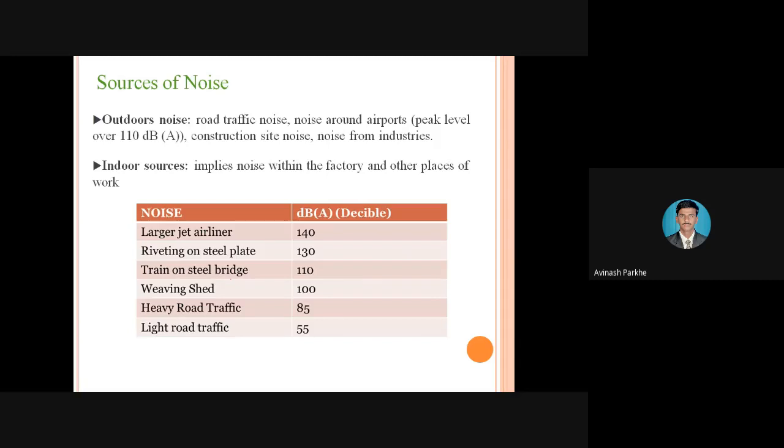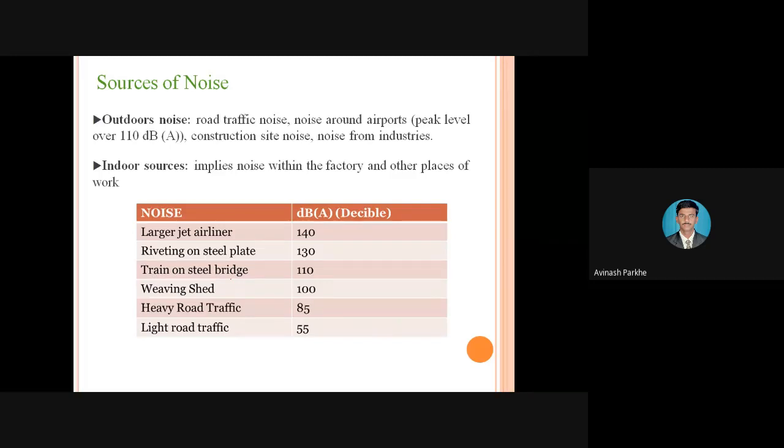Then, these are some sources of the noises. As I have given the example, if your industry is near an airport, some high decibel noise is there, and it will affect the performance. There may be some indoor sources and some outdoor sources. For the outdoor sources, I have given the example of the airport. Sometimes your industry is located near constructions, wherever constructions are going on. In that construction also some unwanted noises are generated. So these are the outdoor sources.